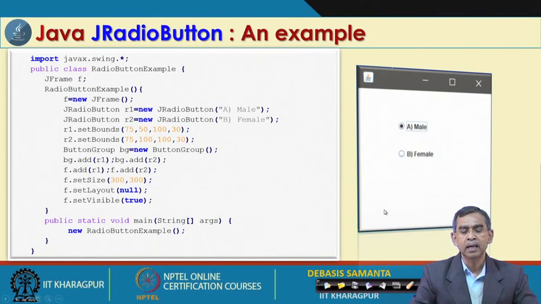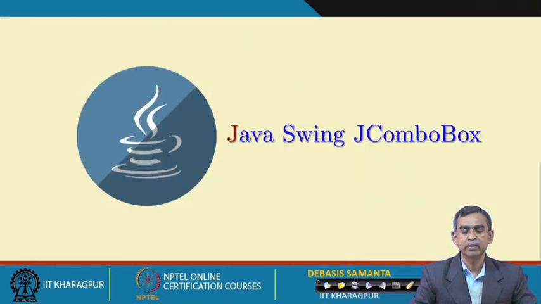So, it has basically 2 radio buttons as you can see, one is A male and then B female, and then you can select any one, and whichever you select will be highlighted by a button prompt. And this is the example, you can add more buttons and then run it and find how it will appear.